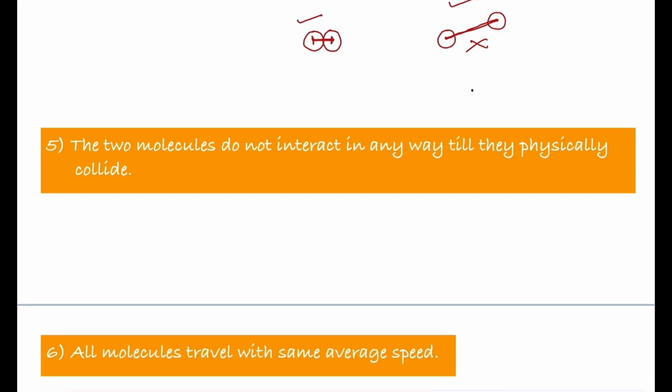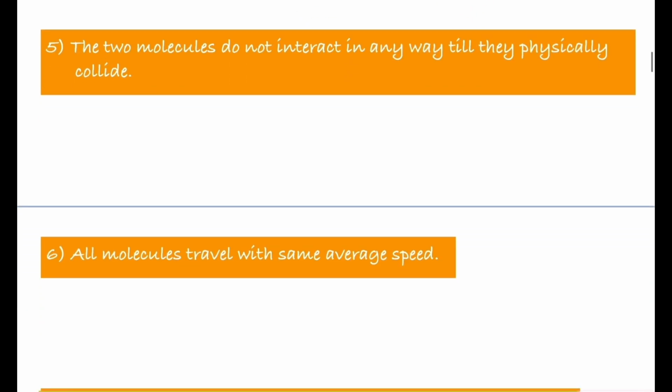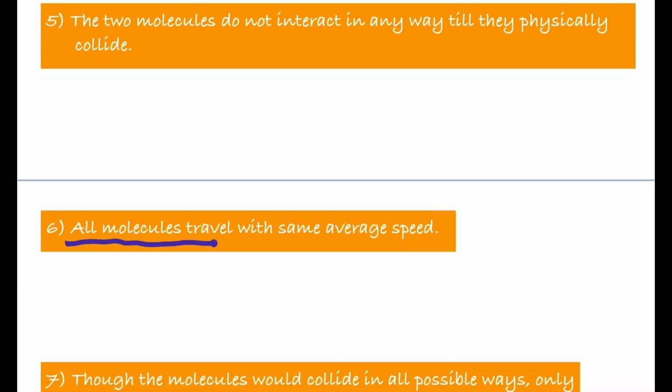Once there is a collision, weakening of existing bonds, transfer of electrons, sharing of electrons, some kind of interaction will take place. And all the molecules travel with the same average speed. Every molecule is moving with the same average speed.